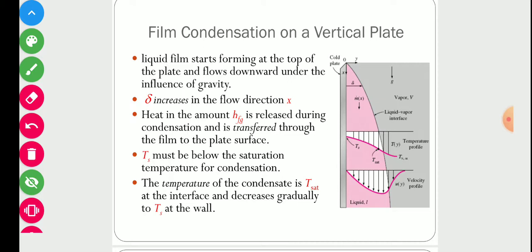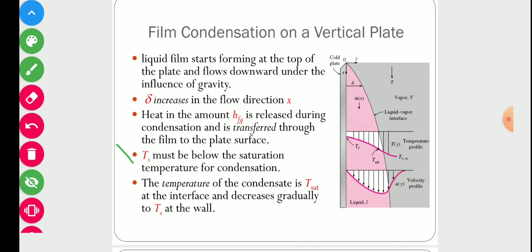This Ts indicates the temperature of the plate, and Tsat indicates the temperature of the vapor. This Ts must be below the saturation temperature for condensation, otherwise condensation will not occur, because condensation occurs at its saturation temperature. If the temperature is above saturation temperature, condensation will not occur. So this Ts must be below saturation temperature to initiate condensation.